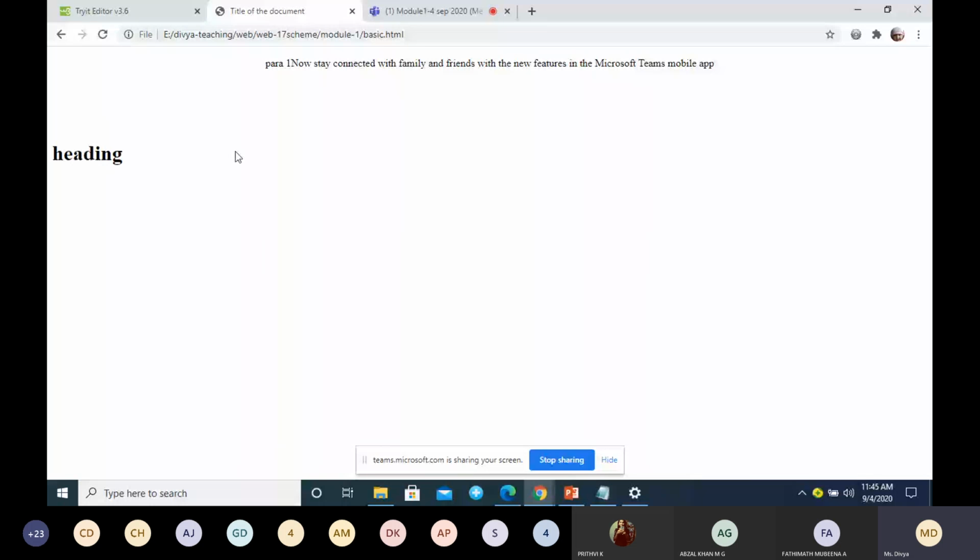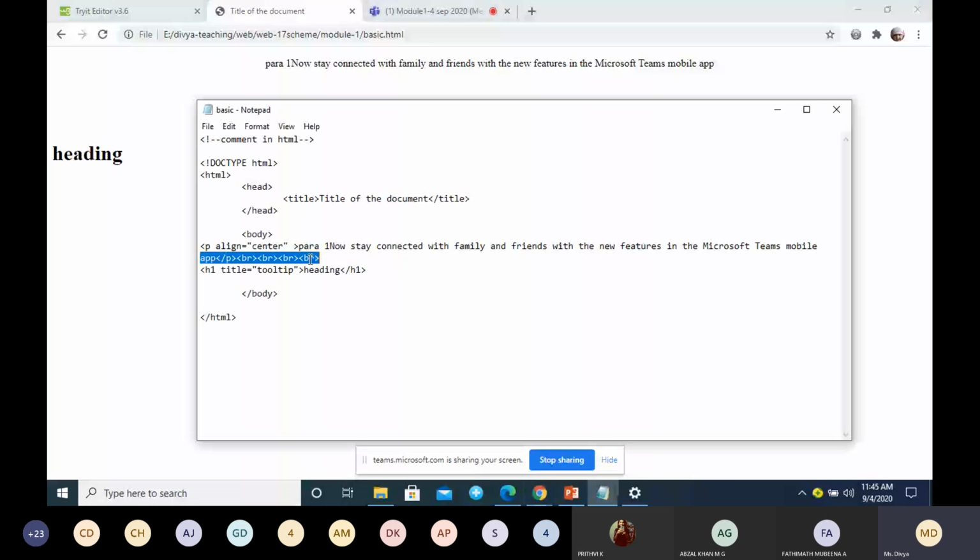So what you have to understand here is these tags are called empty tags. There is no open tag or closing tag, and they don't even have content. This is an example of an empty tag, or empty element. The next one, the fourth one, is nested elements.